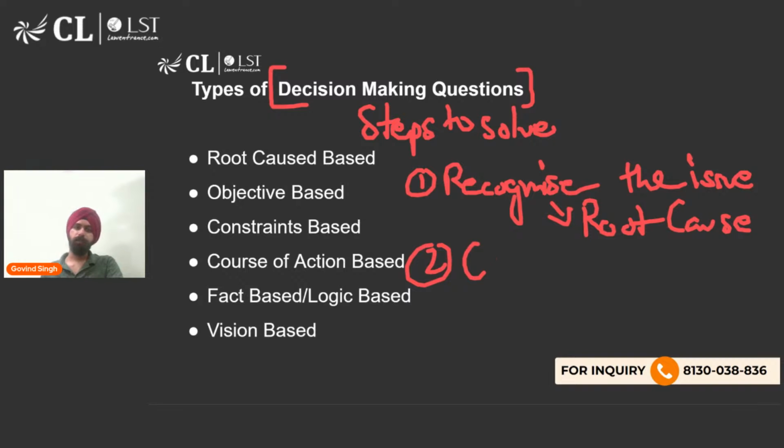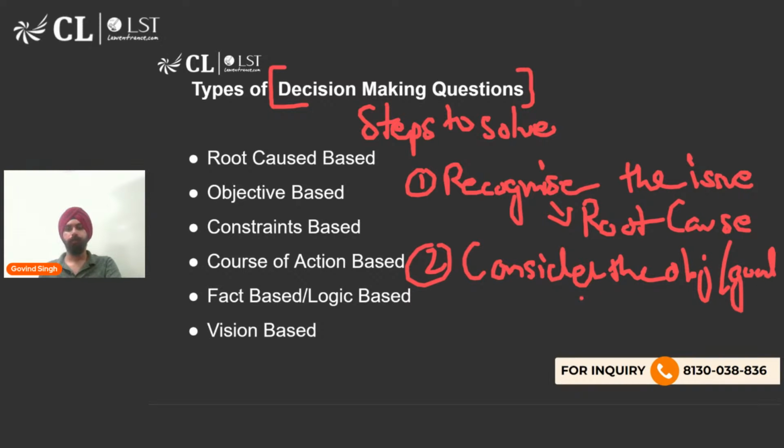So next step would be to consider the objective or goal, correct? And then also looking at the facts around it. You could also say looking at laws around it in a lot of cases.